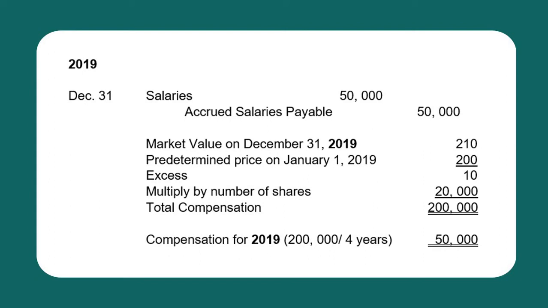Thus, the estimated fair value of the compensation at the end of the vesting period is 200,000. Now, we are going to get the first year of the vesting period, therefore we divide it by 4. Thus, the compensation for 2019 is 50,000. To record the compensation, debit salaries expense 50,000 and credit accrued salaries payable 50,000.